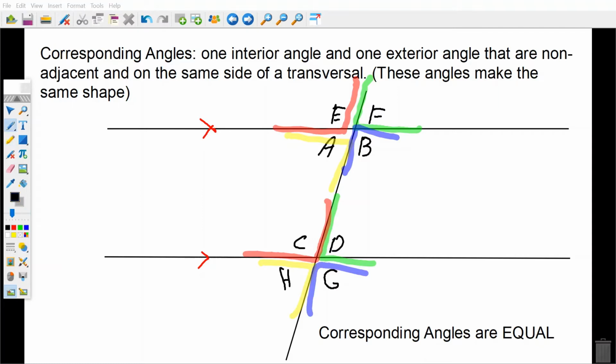And very important here, corresponding angles are equal. So if we know the measure of E, we know that angle C is the same measurement, as corresponding angles always have equal measurements. That'll be important as we get to the examples.